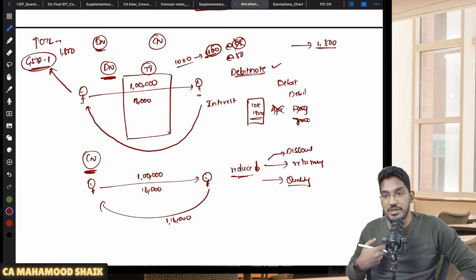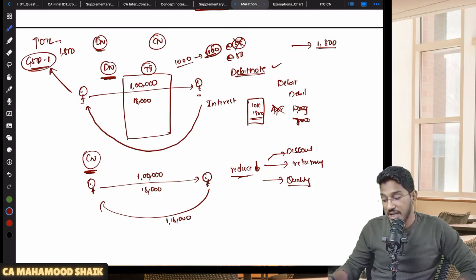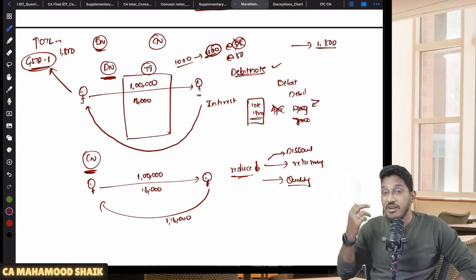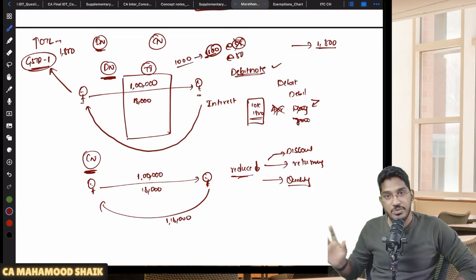Because government will be happy, because you are declaring and making the payment. No. Not just government will be happy. If you are making a delayed declaration of debit note, you have to pay that amount of GST on the debit note along with interest. For whatever duration you make the delay, you are liable to pay the interest also.